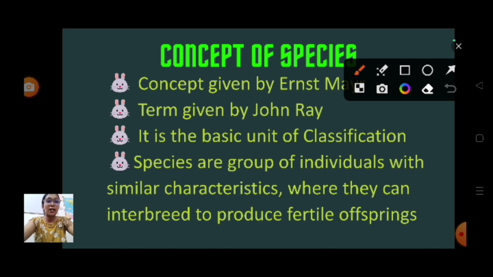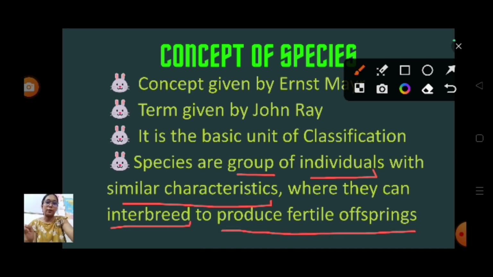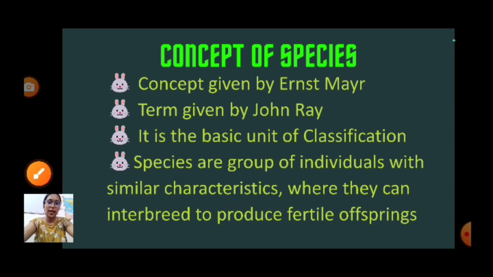Species is a group of individuals with similar characteristics. They are a group of organisms having the same characteristics, who can interbreed with each other to produce fertile offspring. So it is a group of similar organisms who interbreed with each other to form their own offspring. So they are called species. Understood the concept of species?